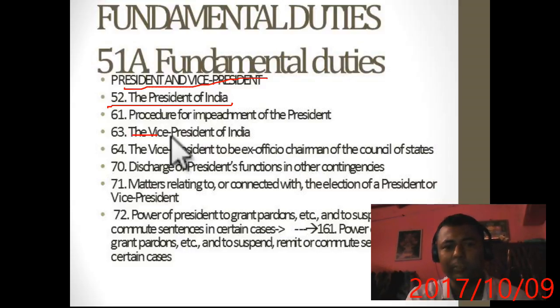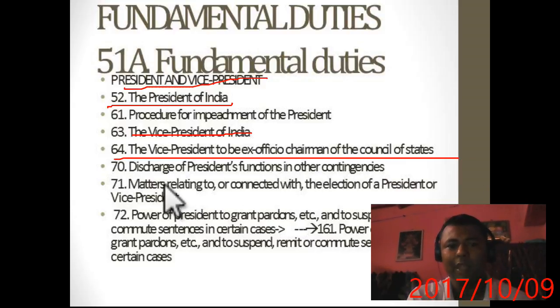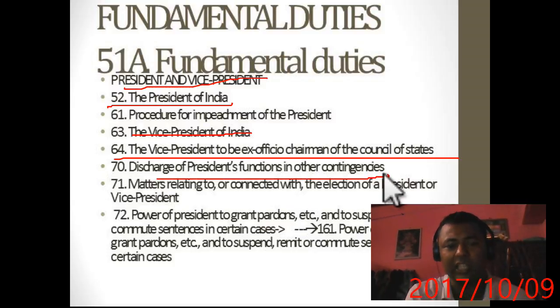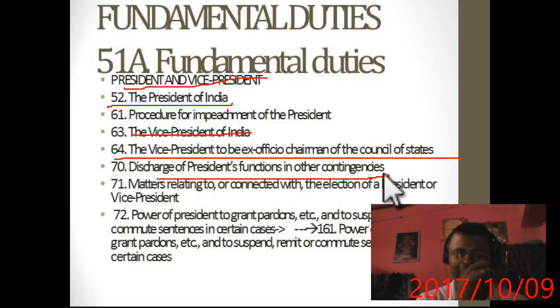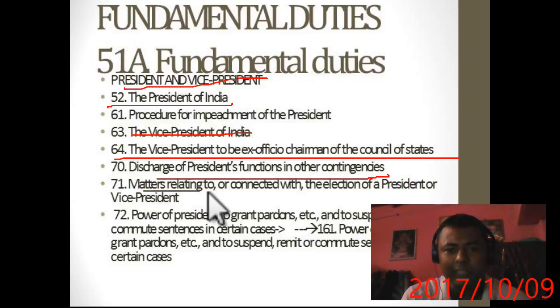63, there should be a vice president. 64, the vice president to be the ex officio chairman of the council of state, that is the Rajya Sabha. 70, discharge of president's functions in other contingencies, that is, the vice president will discharge the functions of the president when some emergency happens. 71, matters relating to or connected with the election of president or vice president.